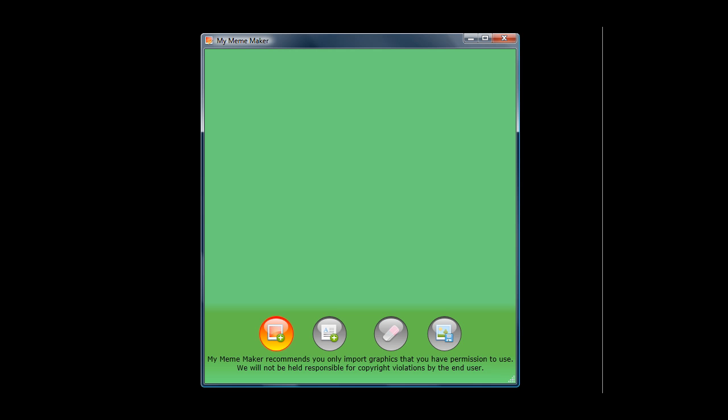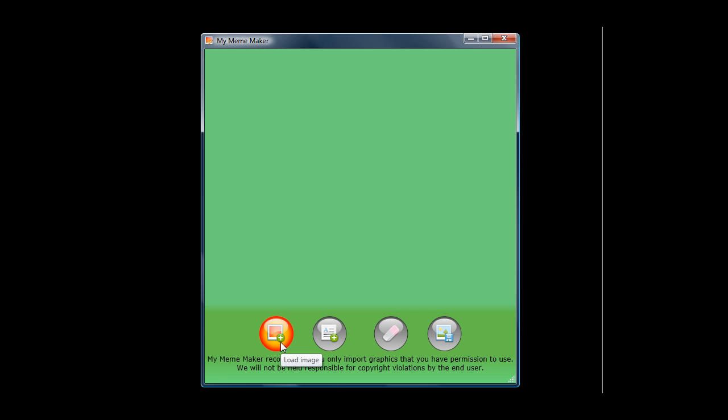I want us to take just a few moments to see the software so that you can see exactly what I'm talking about. My Meme Maker is one of the most simple software programs you're ever going to use, and this is what it looks like, what you see right now on your screen.